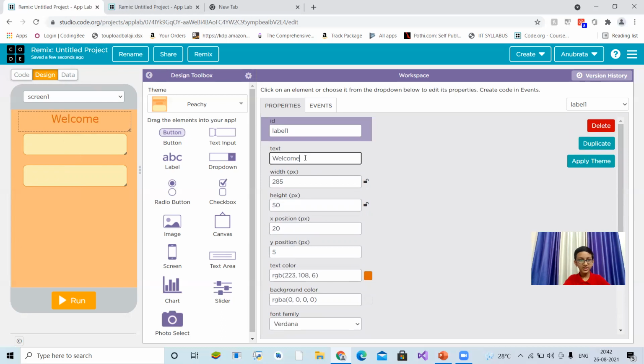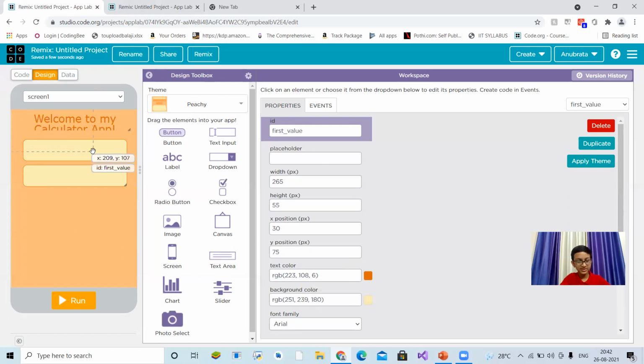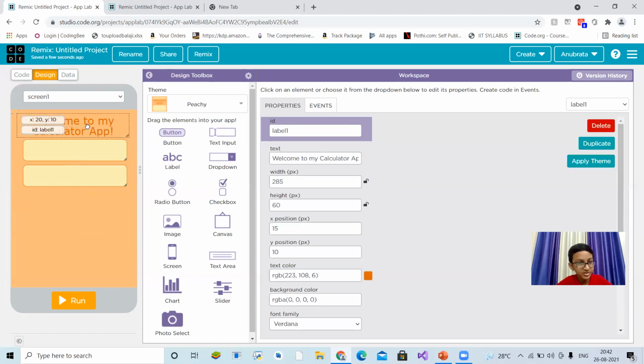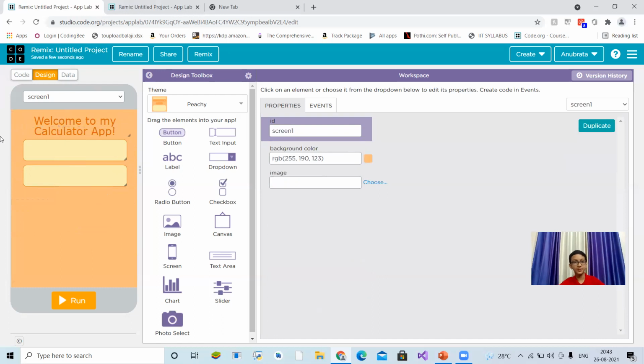Welcome to my calculator. Don't worry, because we will increase the size, increase the width. Welcome to my calculator. You can write anything. I'm writing this because I do not have any choice here. But when I make my own app, I will have a choice of what to write and what not to write, because that is only a video. So I'm doing it like this. Okay. So you can see, welcome to my calculator app.